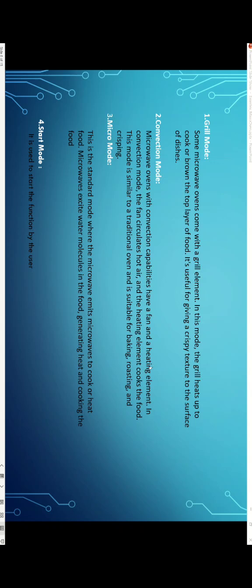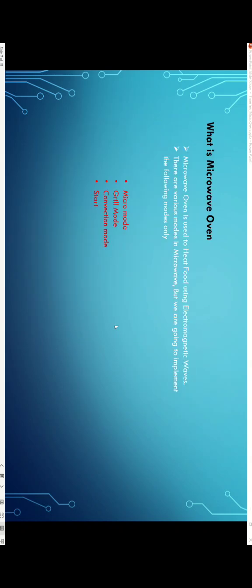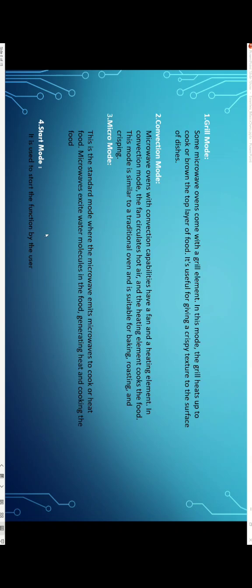Micro mode. This is the standard mode where the microwave emits microwaves to cook or heat food. Microwaves excite water molecules in the food, generating heat and cooking the food. Start mode. Here the start mode is used by the user to start the function.